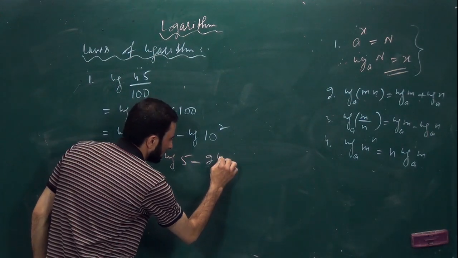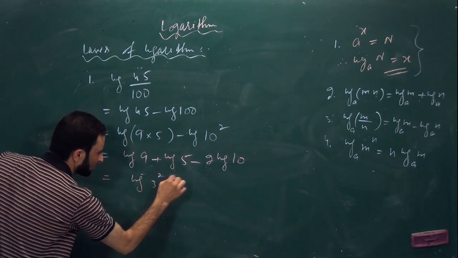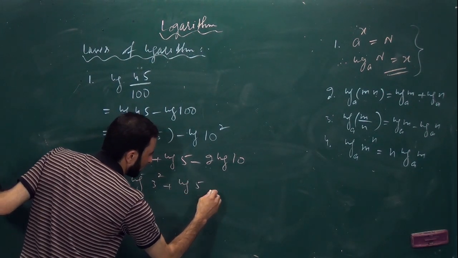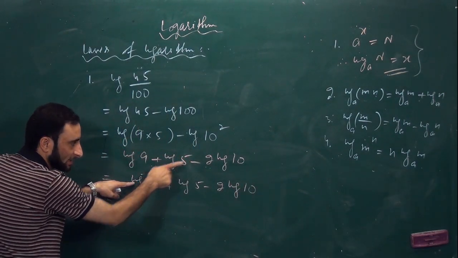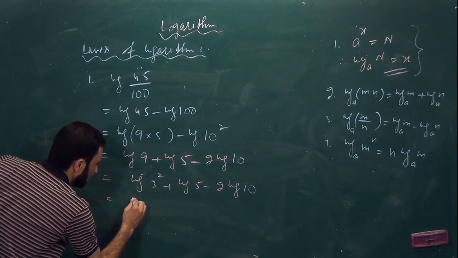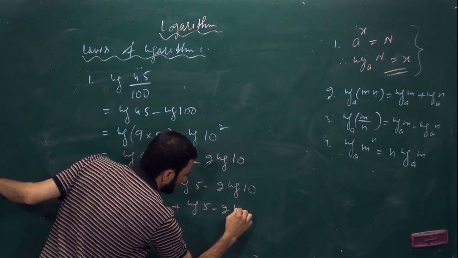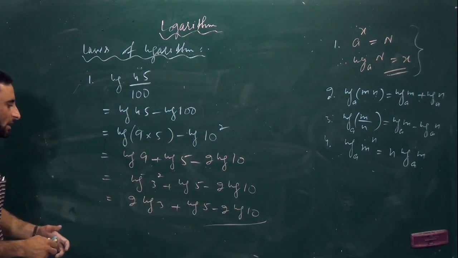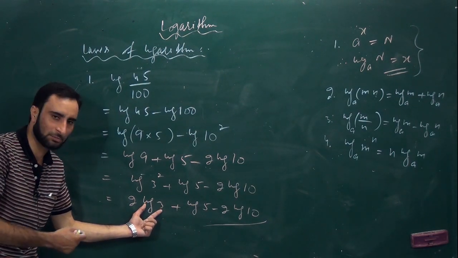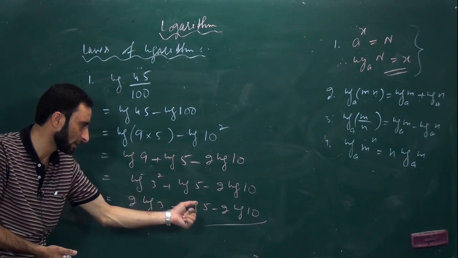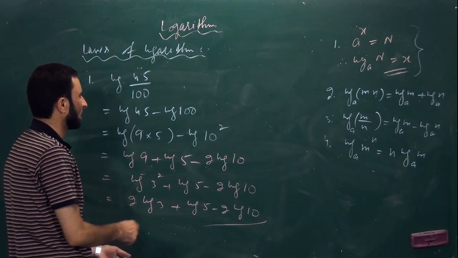So it will be 2 log of 10, which we can further write log of 3 square plus log of 5 minus 2 log of 10, which we can further write again applying the same law, exponential law. It will be 2 log 3 plus log 5 minus 2 log 10. Now in order to find the total answer, we have to first of all use a logarithmic table to find the value of log 3, log 5 and log 10. That we shall go through inshallah. Is it clear?